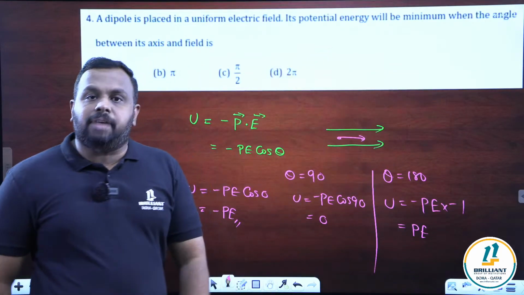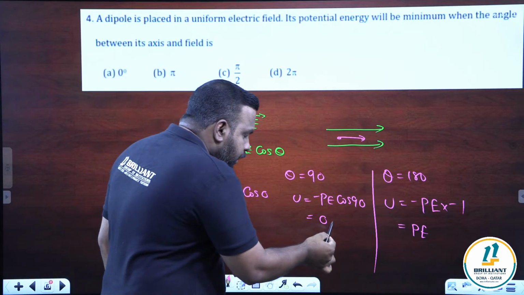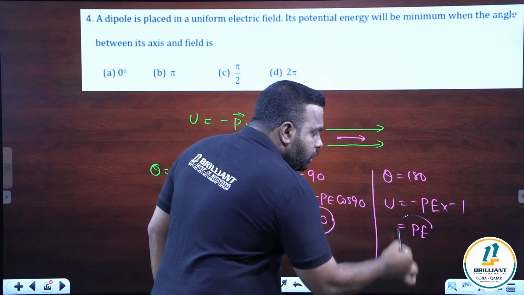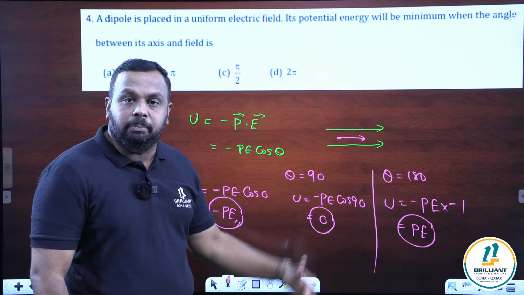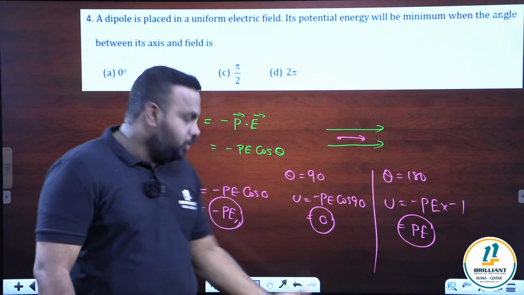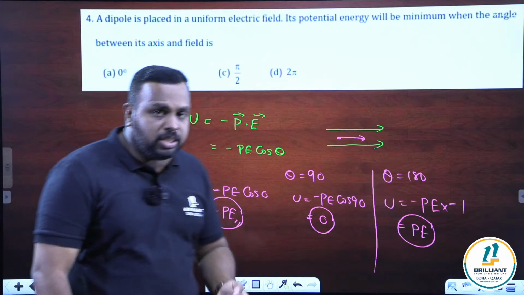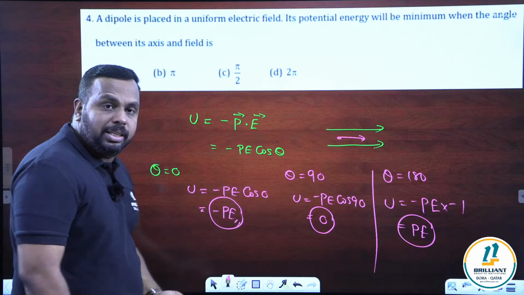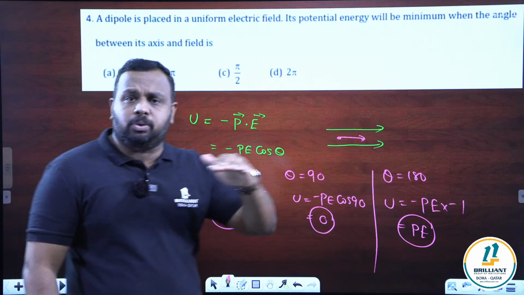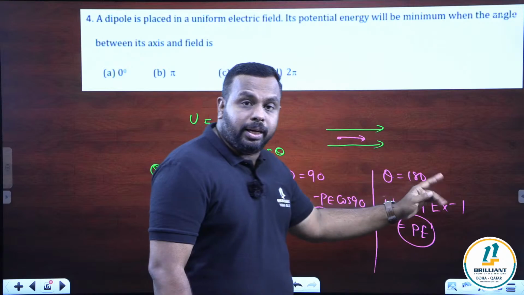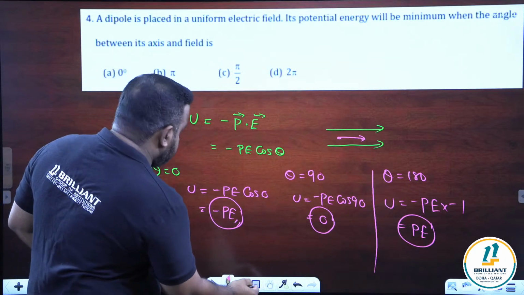Now compare these three values. When theta is 0, you can see it is minus PE. When theta is 90, energy is 0. Theta is 180, it is PE. Now tell me, in which case it is minimum? Minimum means minimum value. Clearly you can see it is when theta is equal to 0. So very simple question, my dear students. Please note that the energy will be minimum when theta is 0. Theta 0 means the dipole is aligned parallel. And when theta is 180, the energy is maximum. Okay, so what is the answer for this question? Theta is equal to 0.